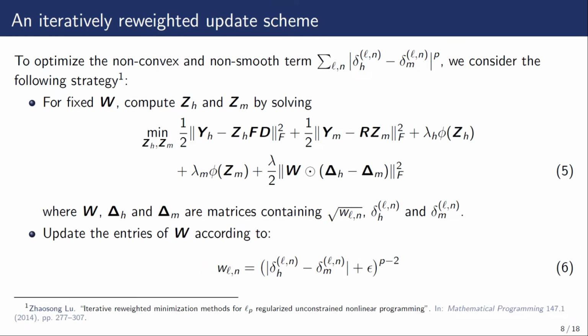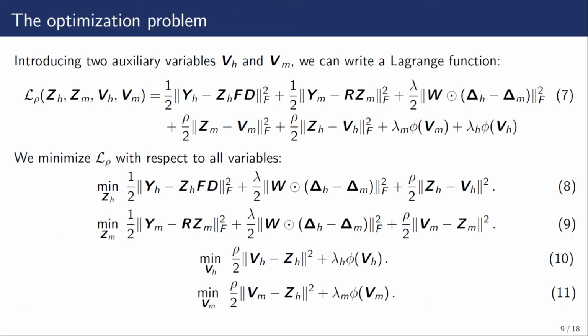To optimize the non-convex and non-smooth term, we consider an iteratively reweighted update strategy. For fixed W, we compute ZH and Zm by solving the following optimization problem, and then we update the entries of W according to equation 6. In the following, we focus on solving the optimization problem in equation 5.